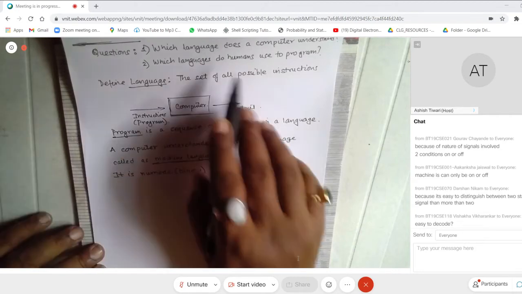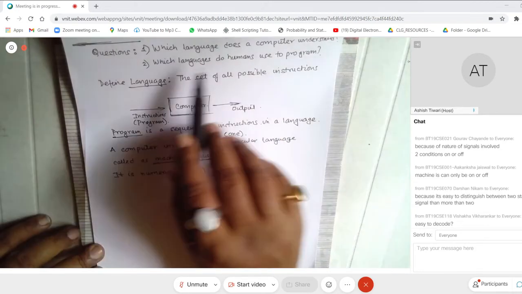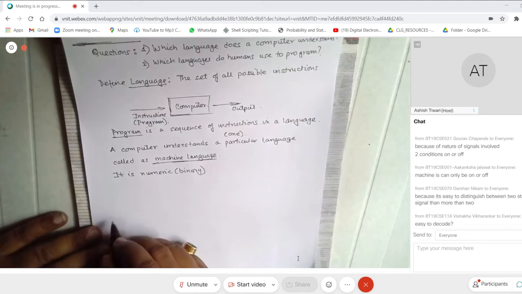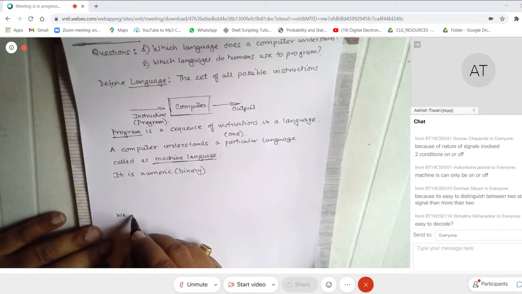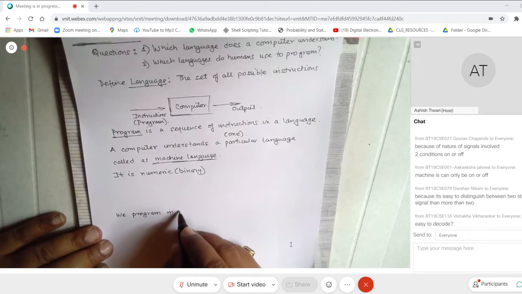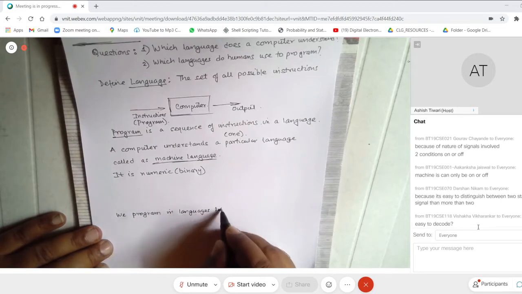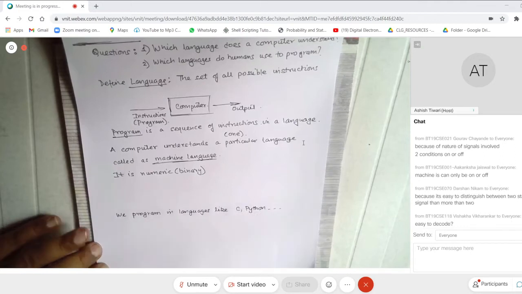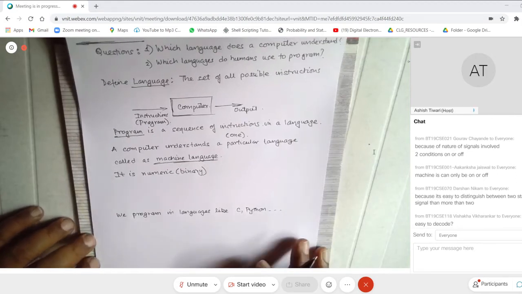The second question: which language or languages do humans use to program? A lot of people say we program in languages like C or Python or whatever, etc. So then the obvious question is, why don't we use machine language to program? Why don't we use machine language to program?